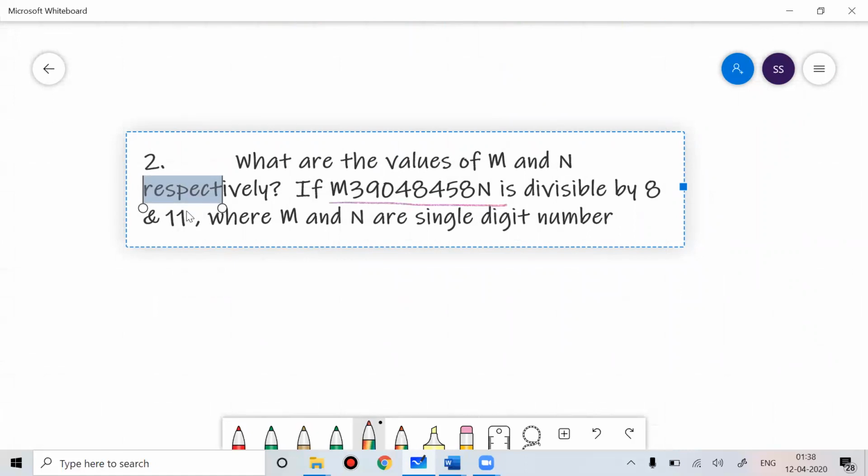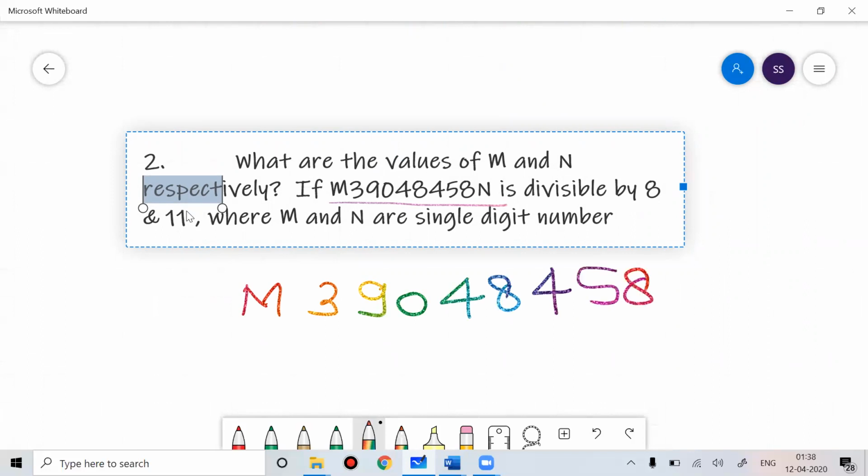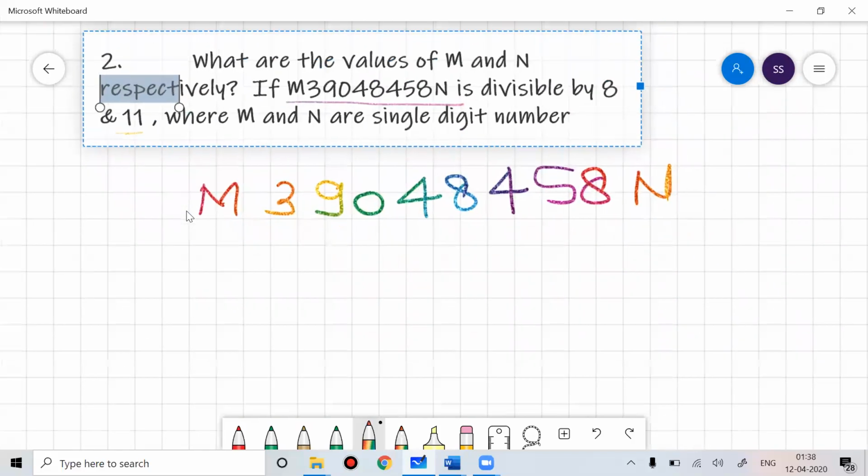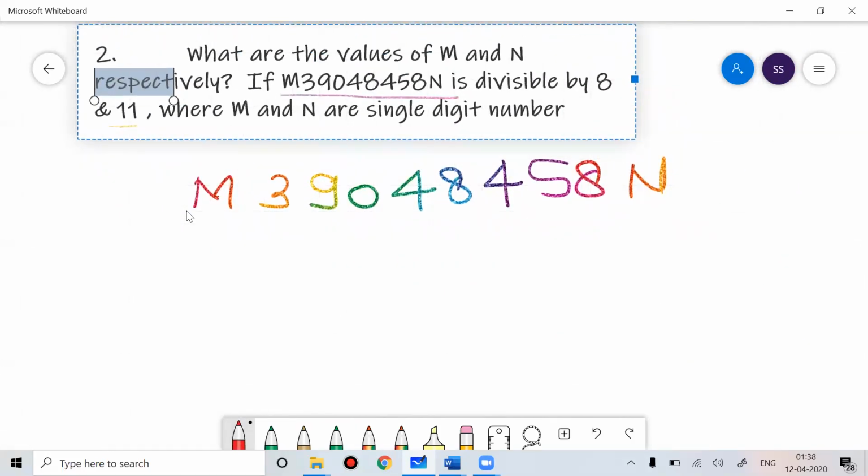This is your number: M39048458N, and this number is divisible by 8 and 11. So you have to find the values of m and n.